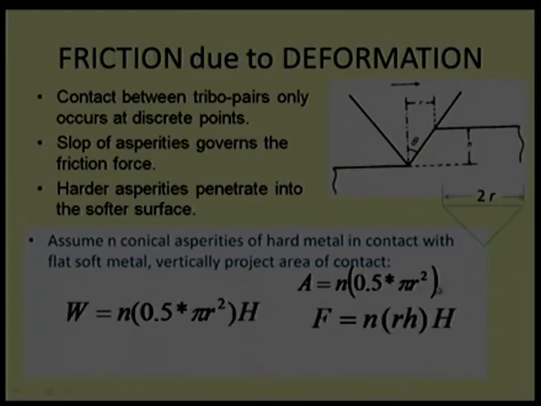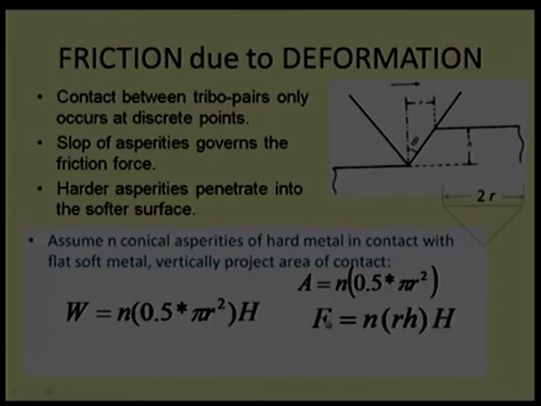Now, we know the area of the contact. If I multiply with the hardness, I will be able to find out what is W, the normal force applied on these asperities. All asperities form a complete area which has n asperities in contact.